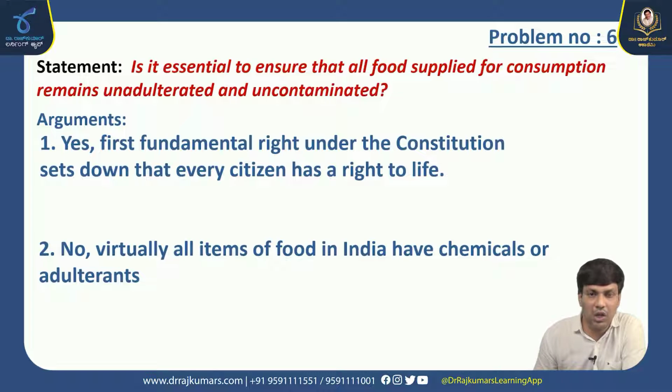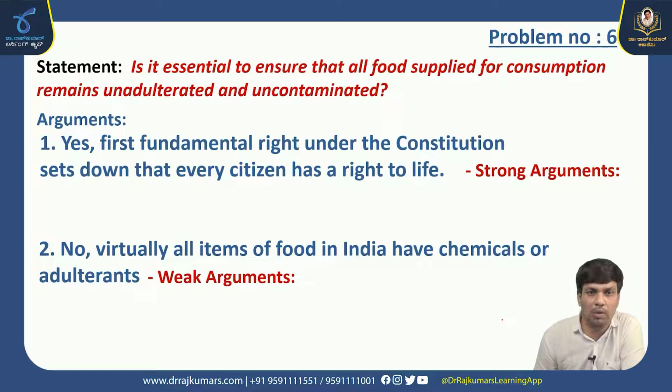Statement: is it essential to ensure that all food supplied for consumption remain unaltered and uncontaminated? Arguments: yes, the first fundamental right under the Constitution sets down that every citizen has a right to life. Second one, virtually all items of food in India have chemicals or adulterants. Here one is a strong argument and another is a weak argument. Let's study in detail why one is strong and the other is weak.